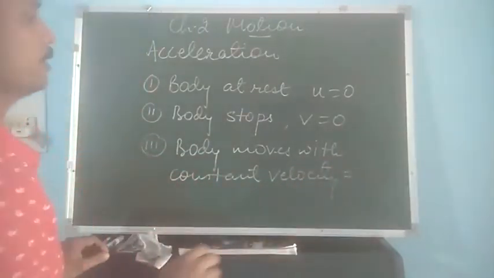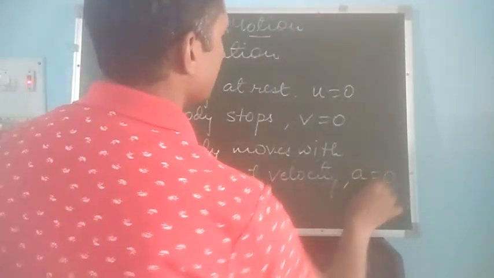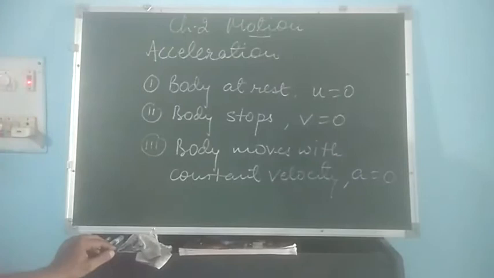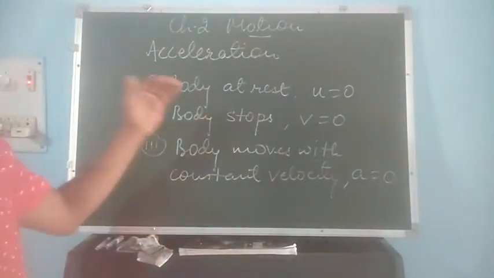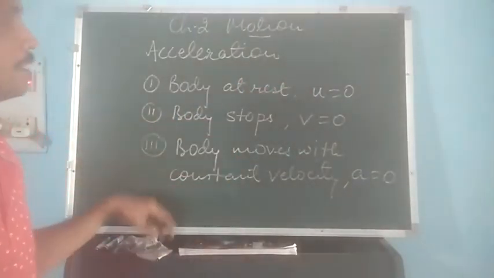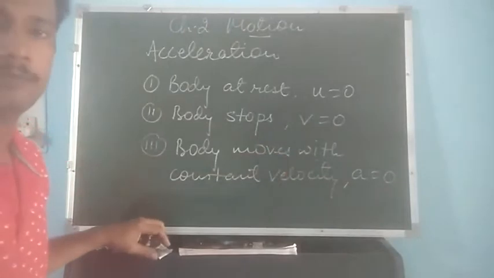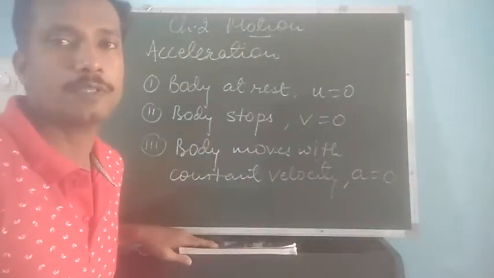In that case, we will take acceleration equal to 0. So you can see the three conditions. As per the situation, we will take these values equal to 0. So these are very important things to note down, because they will be useful while solving the numericals.